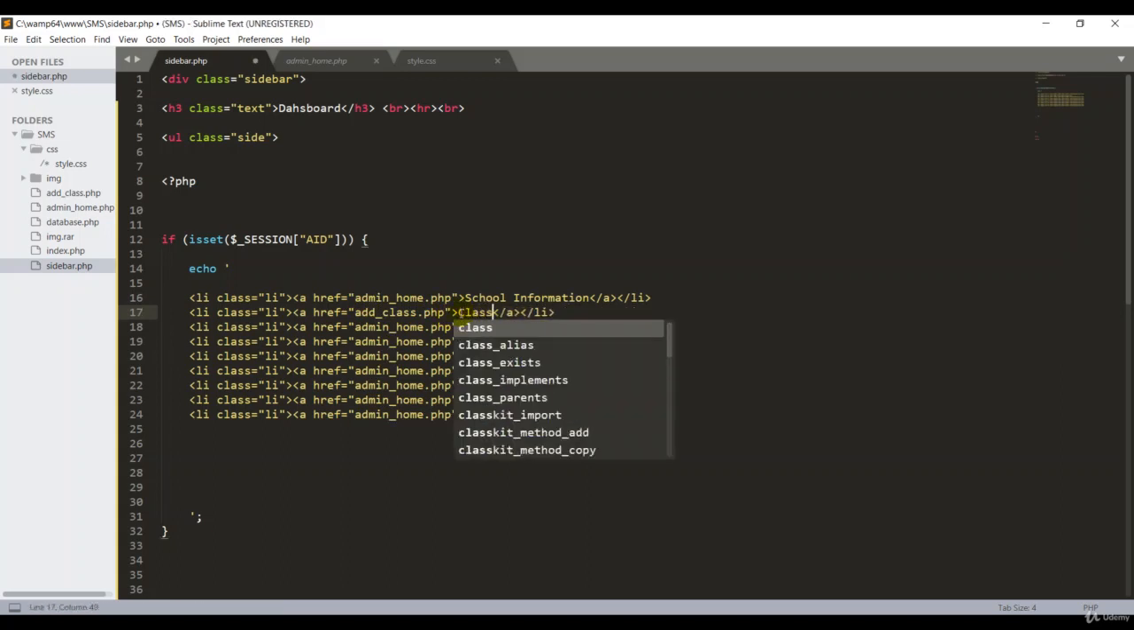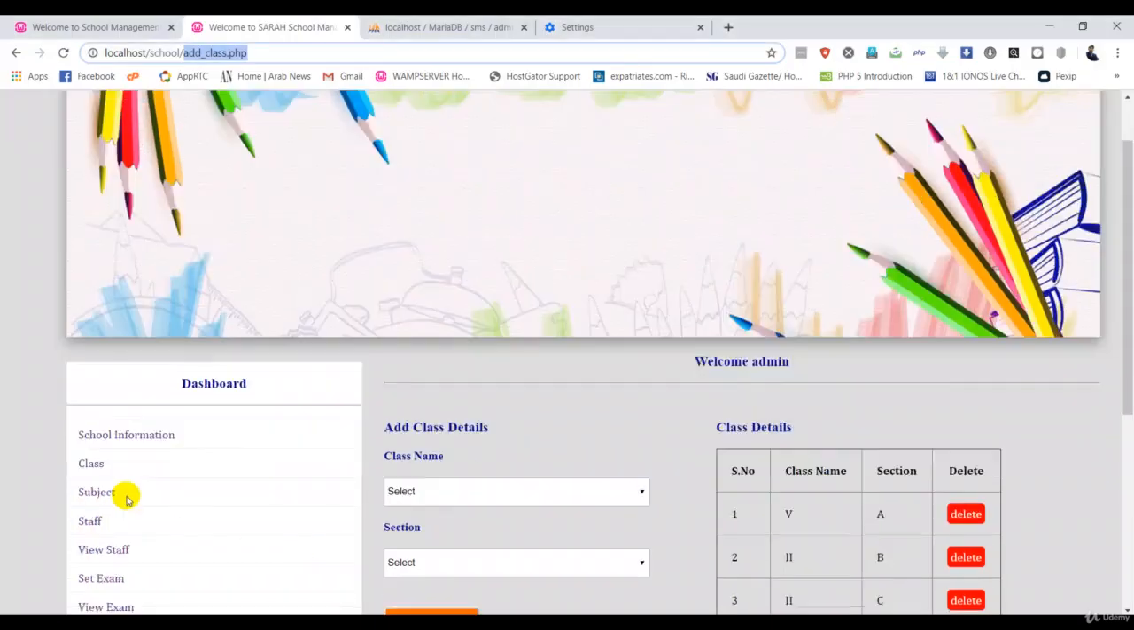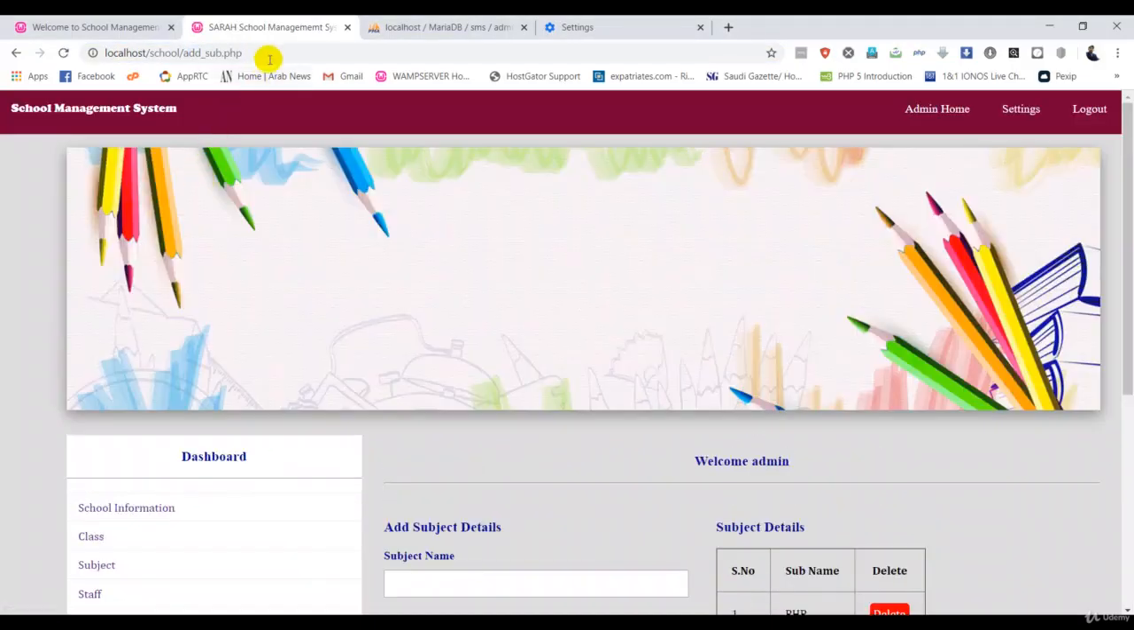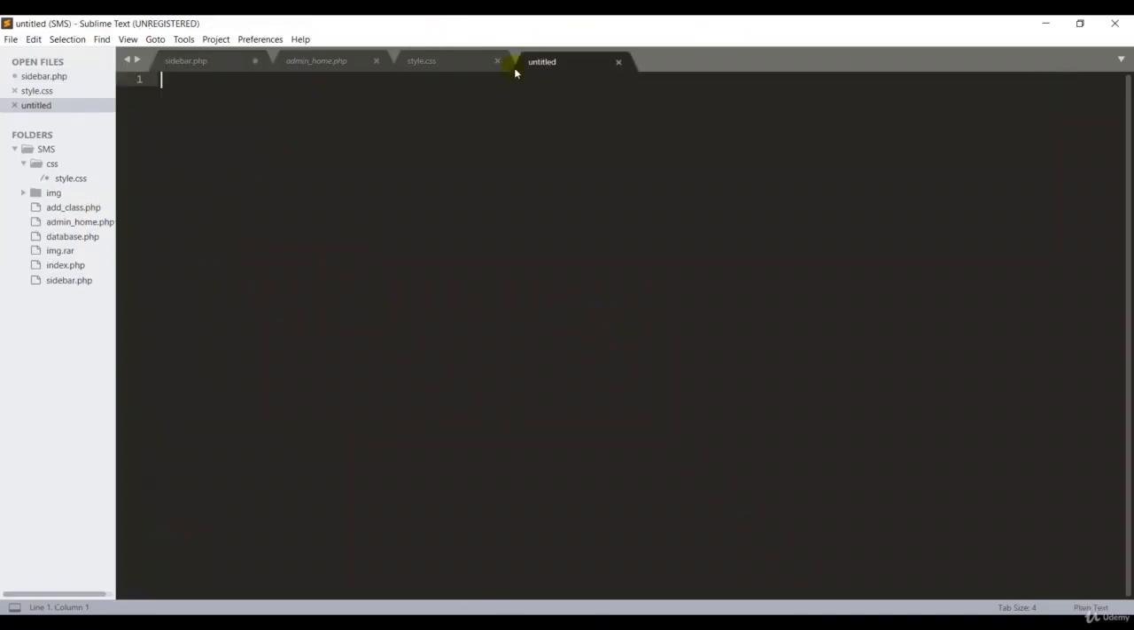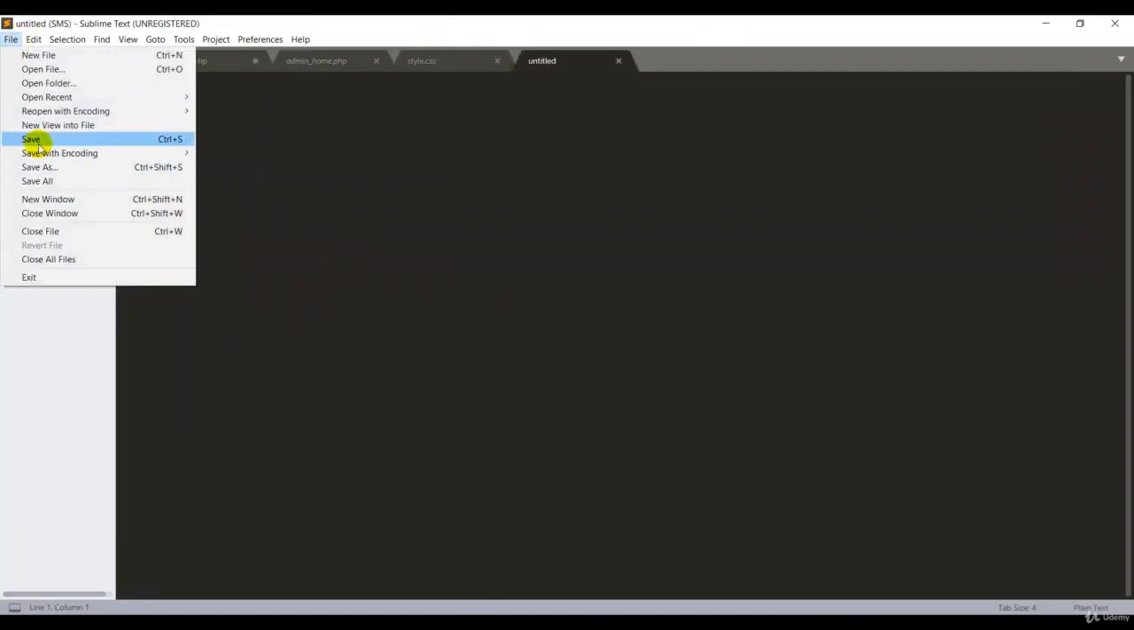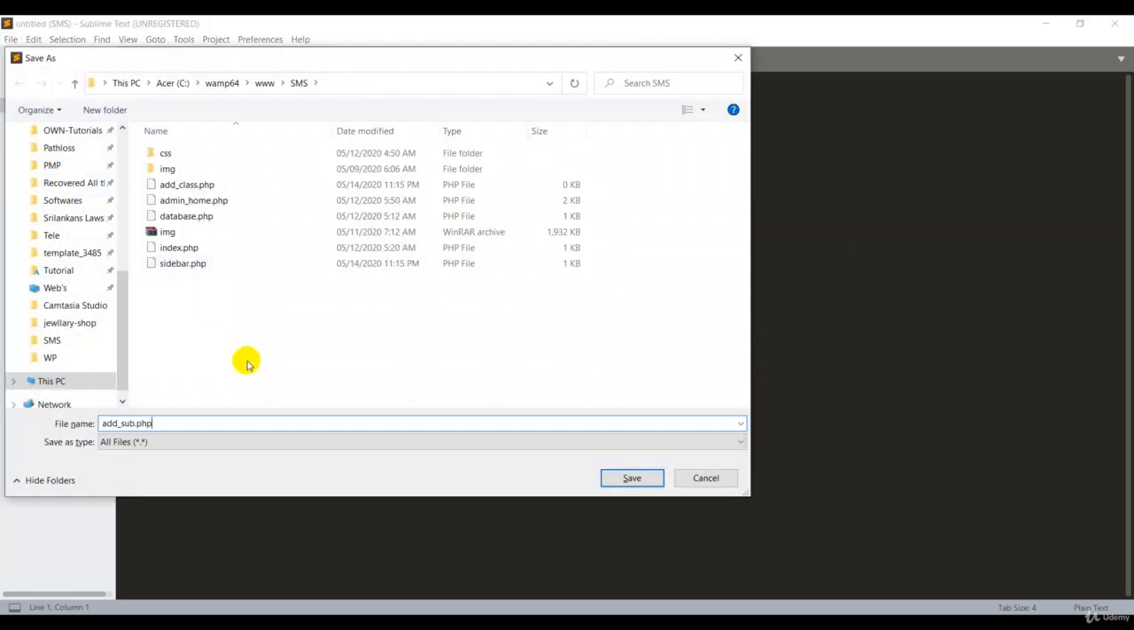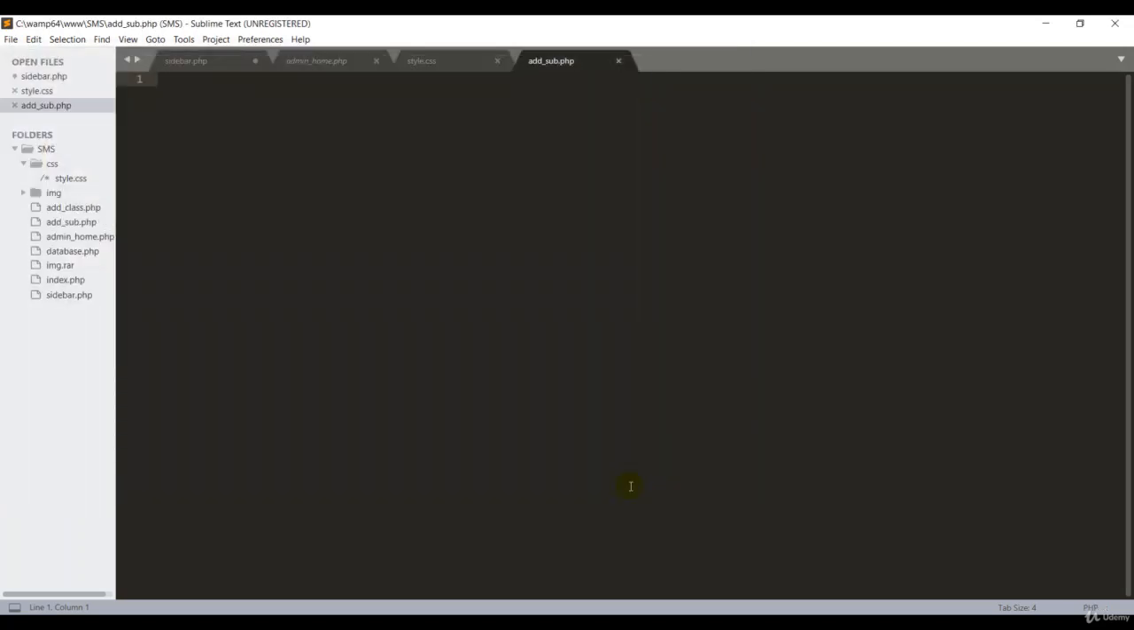Okay, that's great. Then the third one is the subject, add subject.php file. Here, guys, I want to create a new file. Double click, then File, Save. Then the PHP extension, and okay. Make sure you save all the files into the main directory.